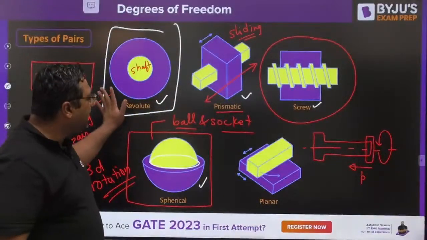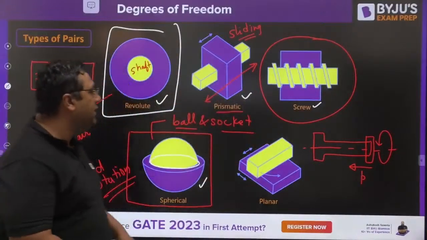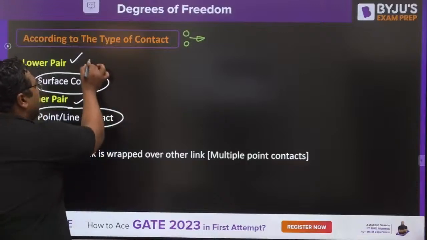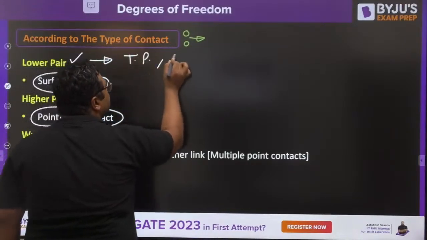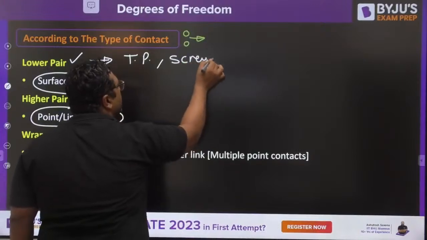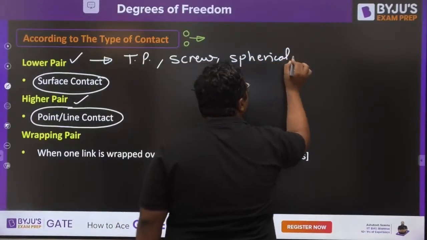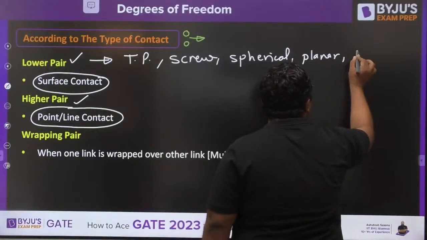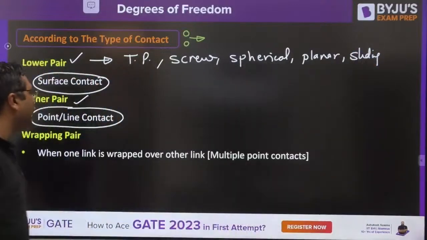So my dear, whatever the examples I have shown here, all these types of pairs comes under the category of lower pairs. So I would be saying that the example of lower pair is turning pair, is screw pair, is spherical pair, is planar pair, is sliding pair. So all these comes under the category of lower pairs.